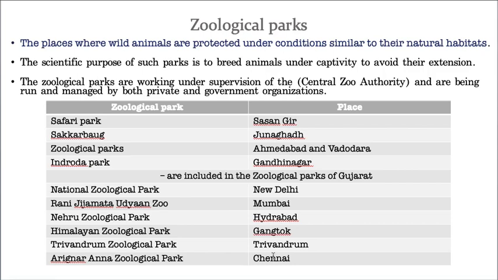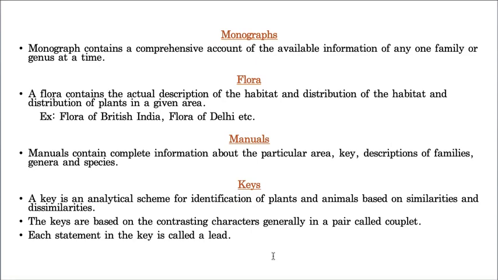Now let us take the other taxonomic aids also. The first one is monograph. Monograph means it is information available about only one family or only one genus.